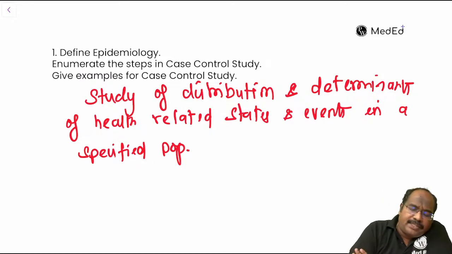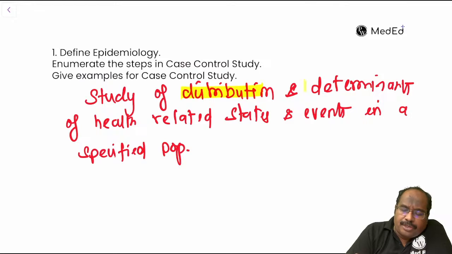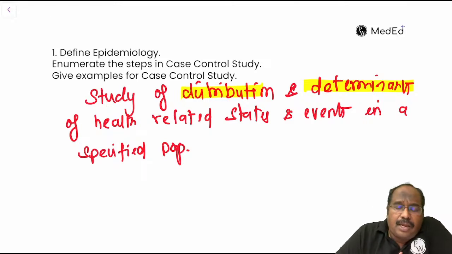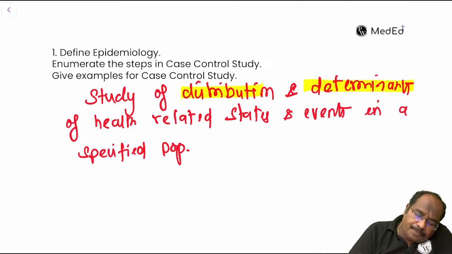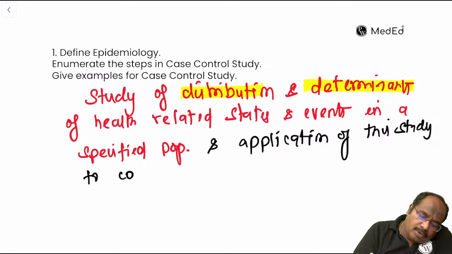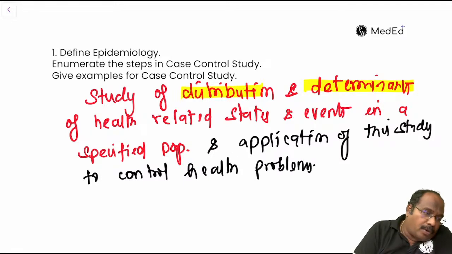So basically it's the study of distribution and determinants. It's a very commonly asked viva question also. It's a study of distribution and determinants of health related states and events in a specified population, and application of this study to control health problems, whatever problems we are seeing.